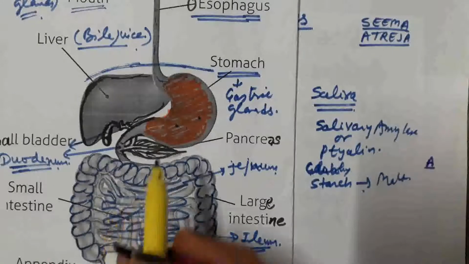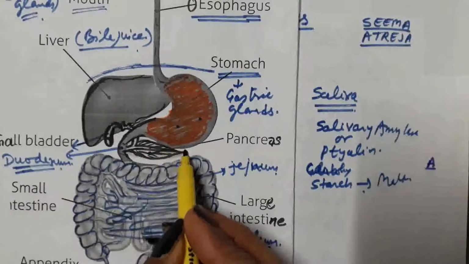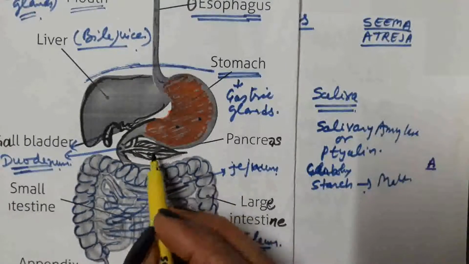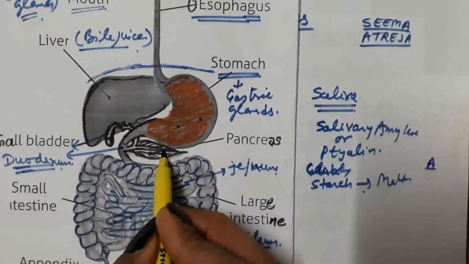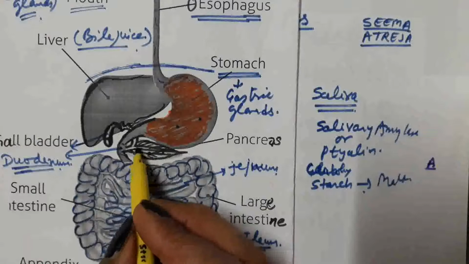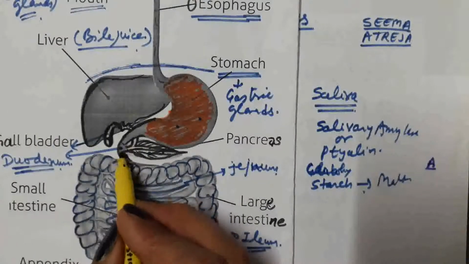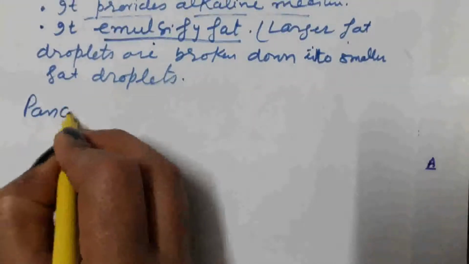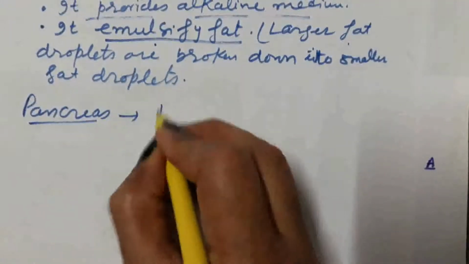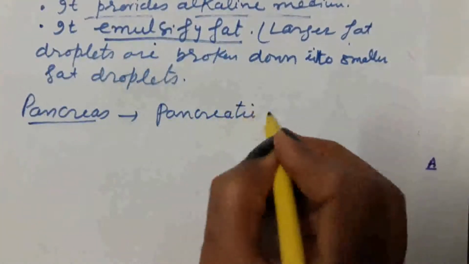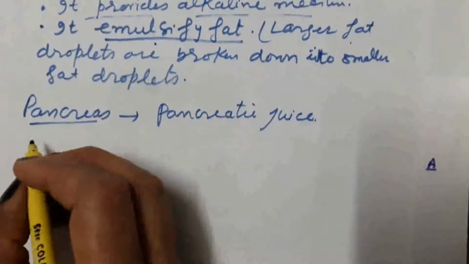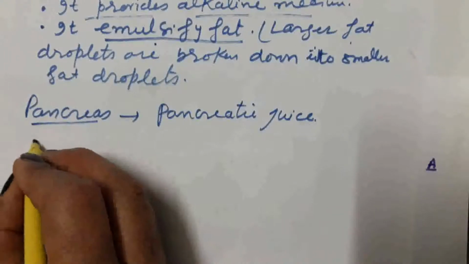Next gland associated with alimentary canal is the leaf-like pancreas. Pancreas secretes pancreatic juice, and through the pancreatic duct this pancreatic juice is also secreted into the small intestine. The important enzyme present in the pancreatic juice is trypsin.